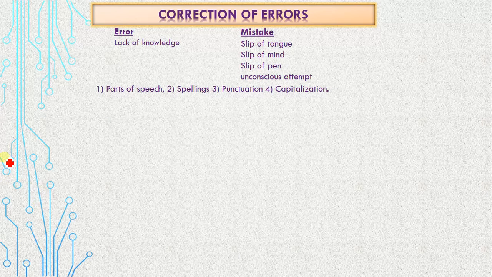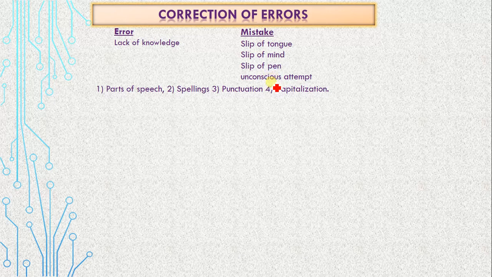First of all, I would like to make it clear to you what the difference is between error and mistake, as the title is correction of errors. Error means lack of knowledge, meaning that you don't have knowledge about the grammatical elements or anything that you are going to deal with. And mistake can be a slip of tongue, a slip of mind, or a slip of pen. It means that a mistake is an unconscious attempt. Unconsciously you are doing that.